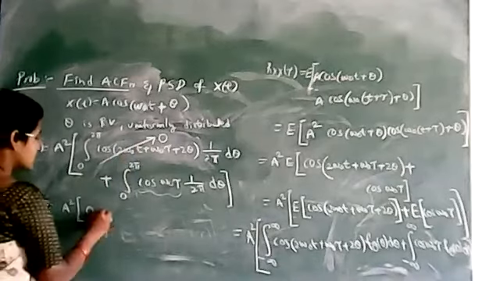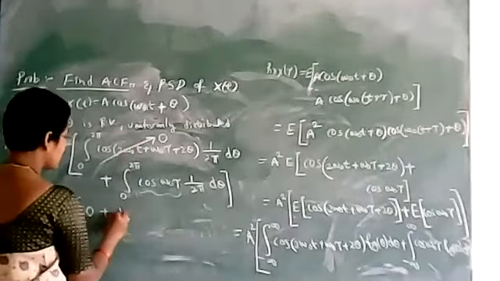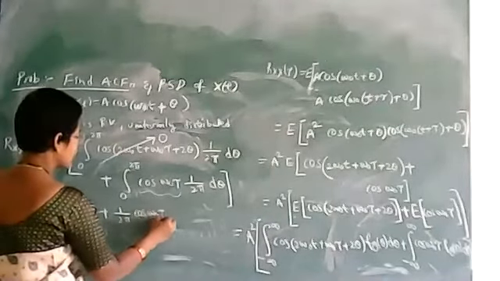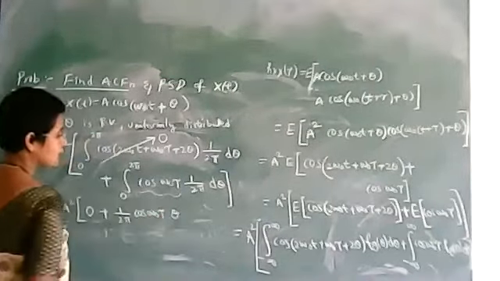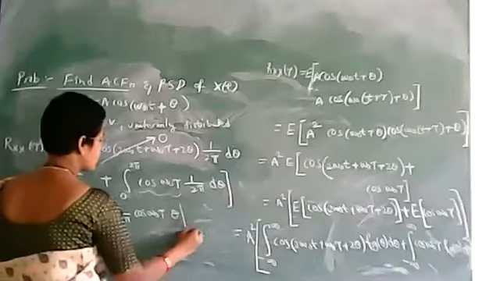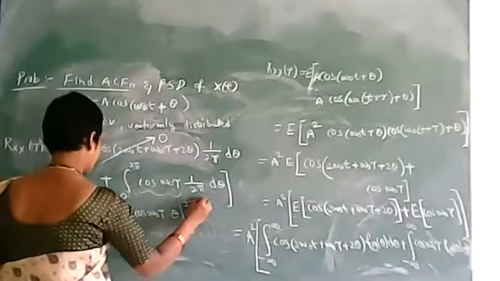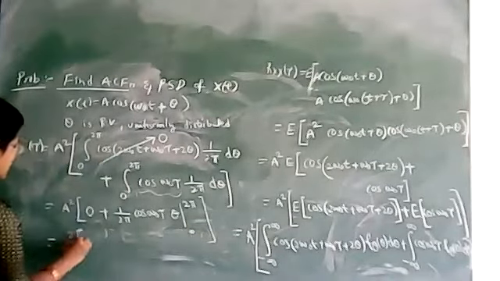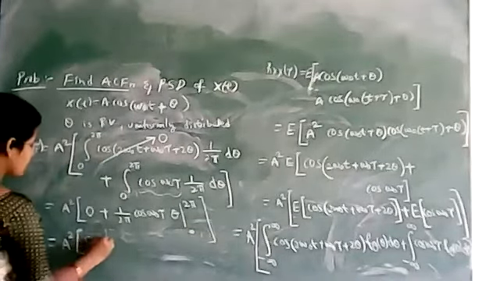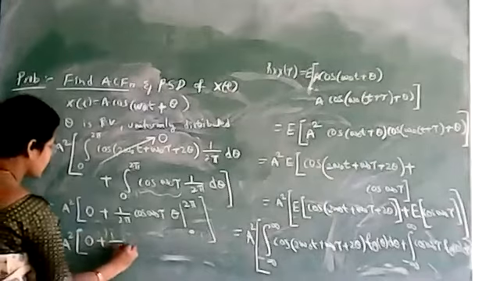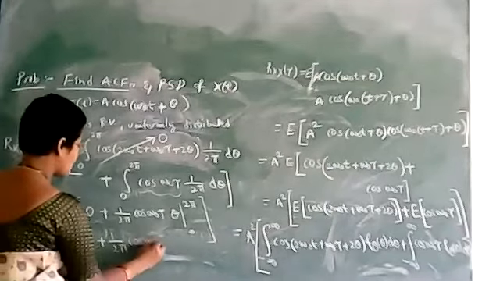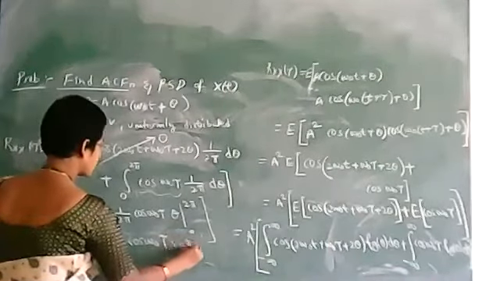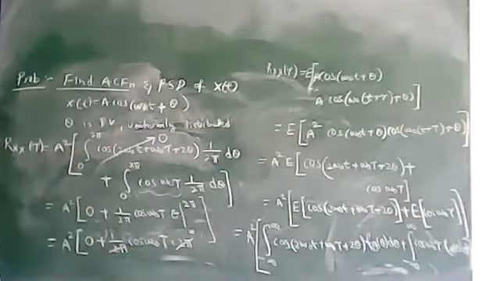Now what is the second term? The second term is 1 by 2 pi, and cos omega naught tau is constant. So d theta, we substitute the limits 0 to 2 pi. So here what we get is a square times 0 plus 1 by 2 pi cos omega naught tau. Substituting the limits here, we get 2 pi, so this 2 pi will get cancelled.